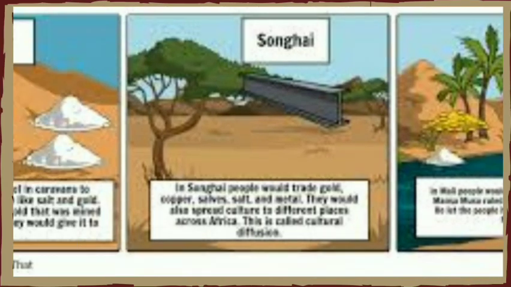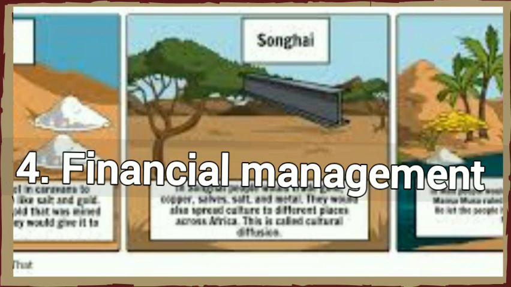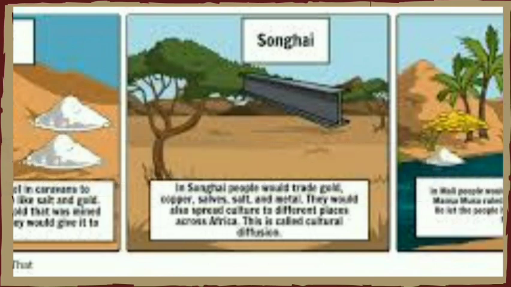Number 4, financial management. Ministers were entrusted with financial matters including tax collection, revenue allocation, and fiscal planning. They worked to ensure the empire's financial stability and oversee the treasury. Military leadership.